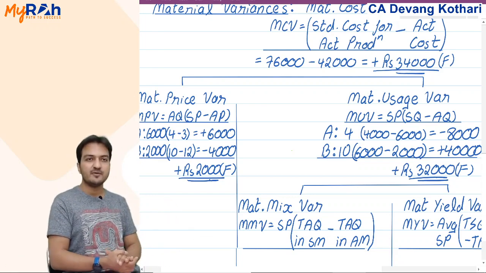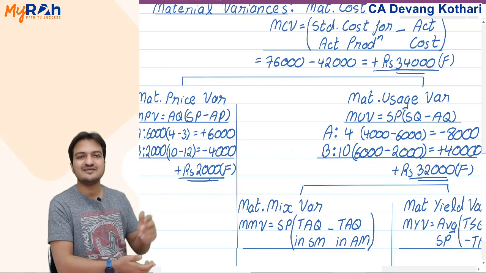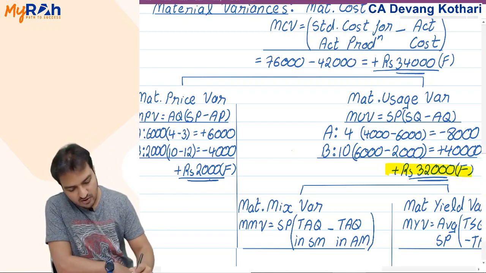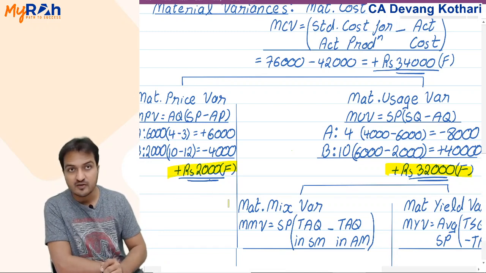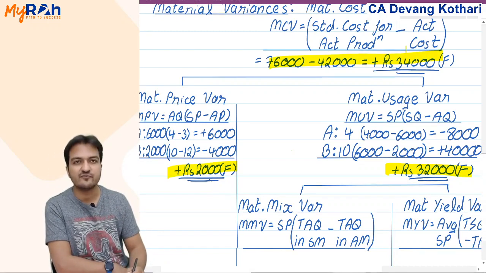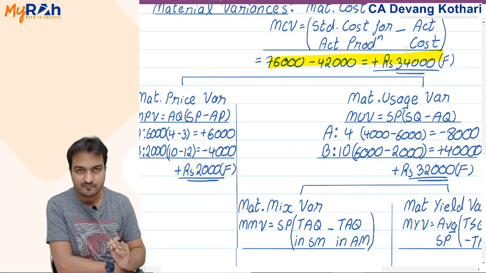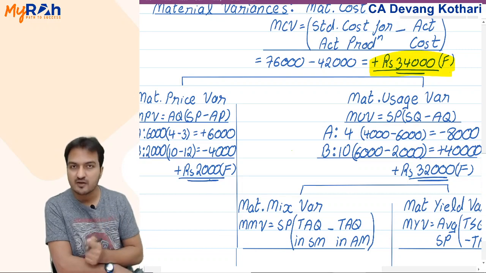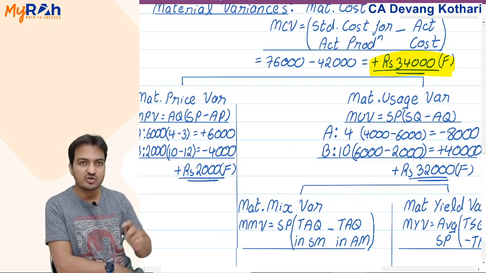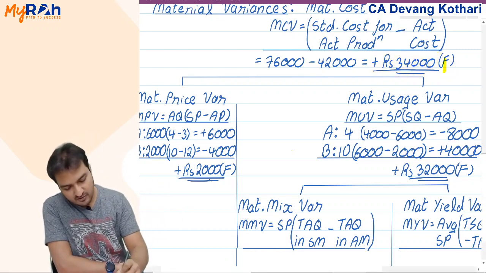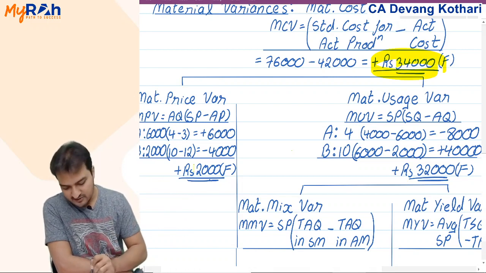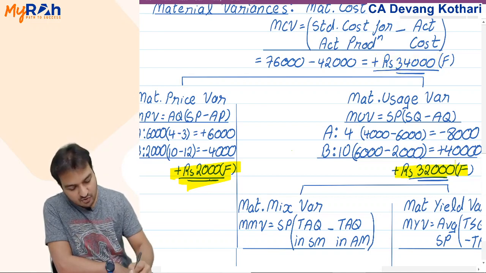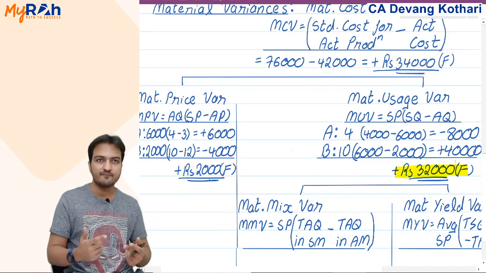This 32,000 favorable becomes your material usage variance. And you can see that now it matches: 32,000 favorable here, 2,000 favorable here, and the total matches with 34,000 favorable here. Yes, it should match. This explains that 34,000 total savings in material cost has happened because of these two reasons. I saved 34,000 material cost because 2,000 rupees I saved in price and 32,000 I saved in quantity.